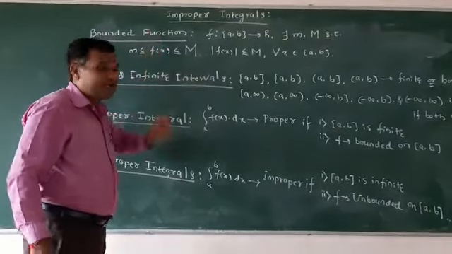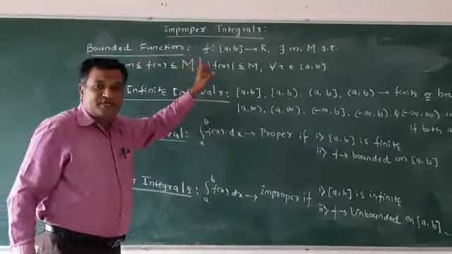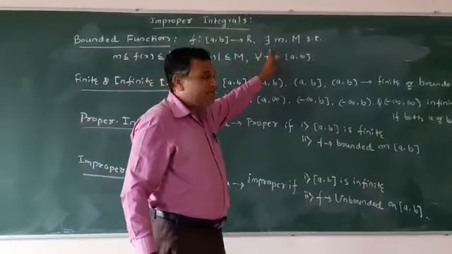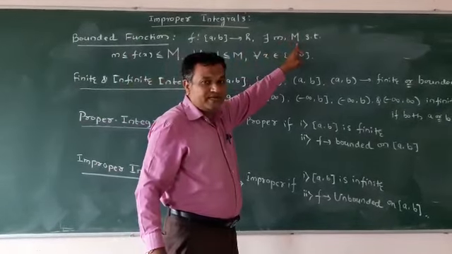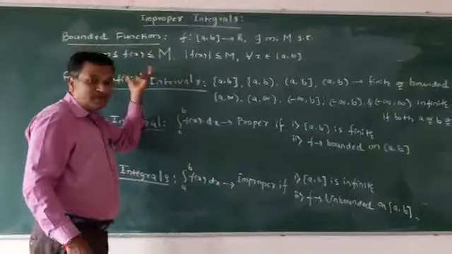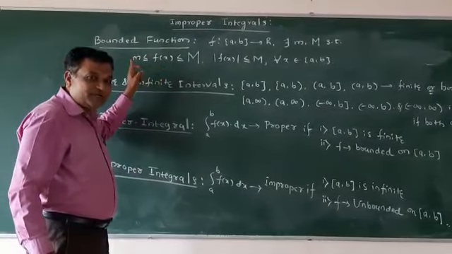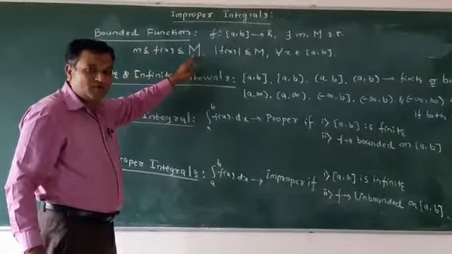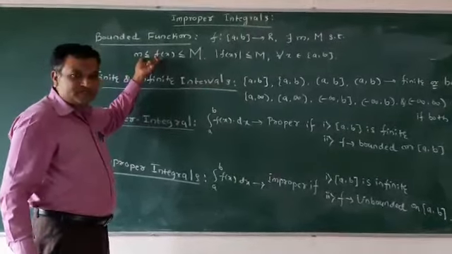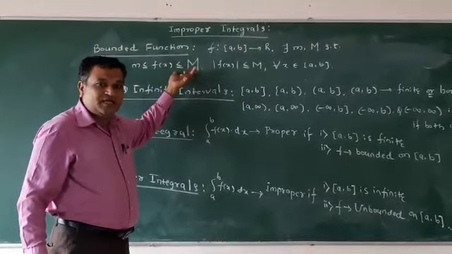So what is meant by a bounded function? Okay. Bounded function means what? A function f from [a,b] to R, there exist an interval, that is small m and capital M. So this is lower bound and this is upper bound, such that a bounded function is represented like this, that is f of x lies in between lower bound and upper bound. Okay, so that is m is less than or equal to f of x, so this stands for lower bound, and f of x is less than or equal to M, so this stands for upper bound.